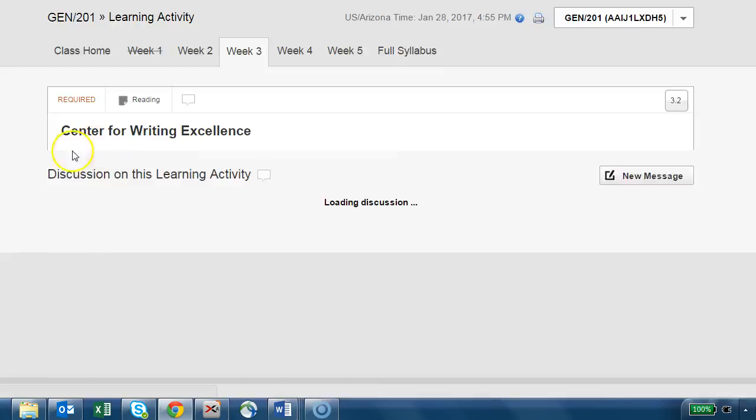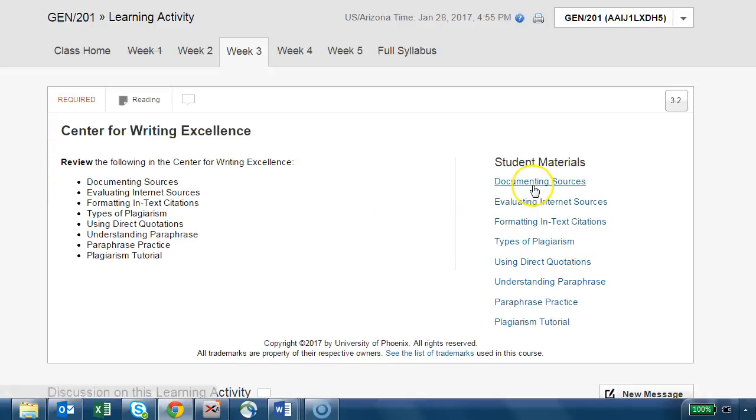We are also going to look at the Center for Writing Excellence, in which we're going to look at documenting sources, evaluating internet sources. How do we look at a source and evaluate it for reliability, for validity? How do we know that that internet source is valid and not just somebody's opinion who just decided to log on and voice their opinion? Formatting in-text citations, types of plagiarism, using direct quotations, understanding what is paraphrasing, paraphrase practice, and a plagiarism tutorial. Okay, it seems like a lot, but you'll see it all fits together.